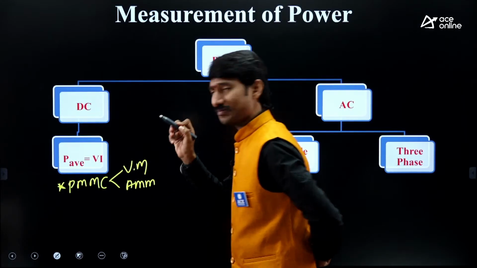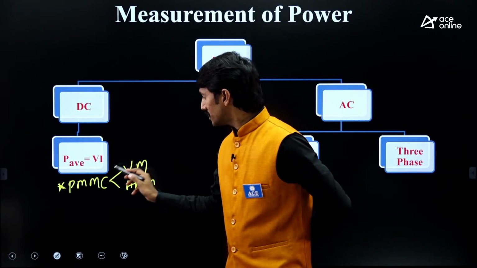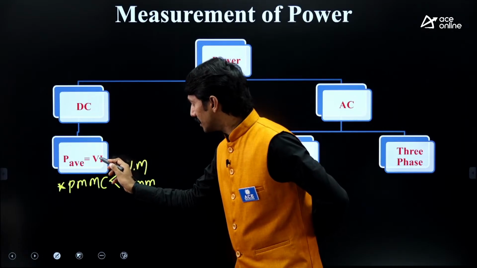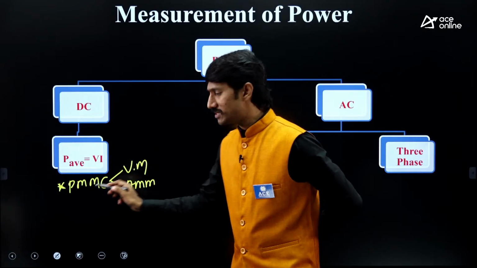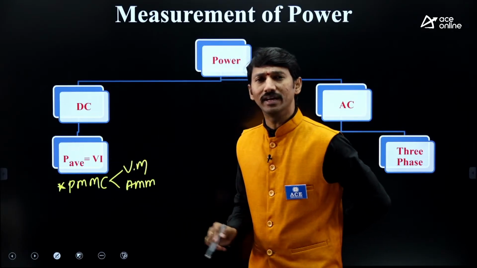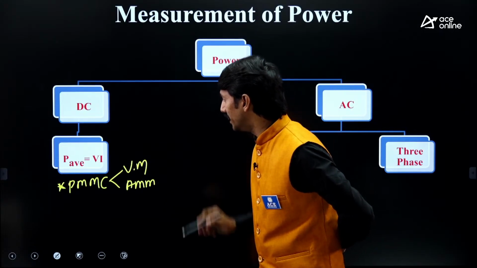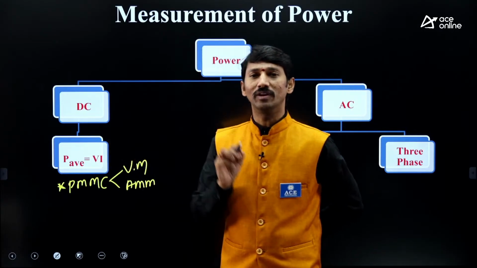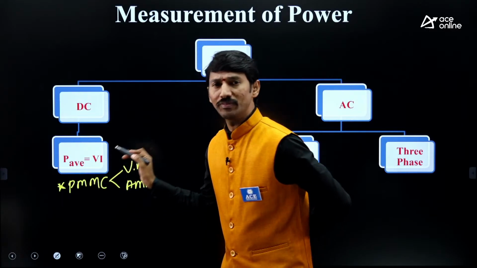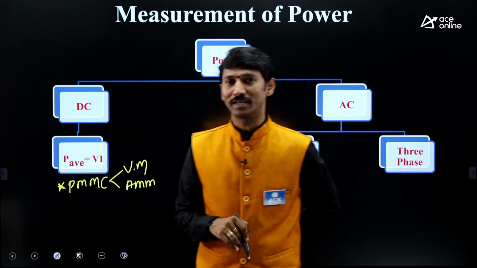How? The PMMC voltmeter gives V average, which we require. The PMMC ammeter gives I average. If you multiply these two readings, automatically P average will be available. This is the simple introduction regarding DC power measurement.